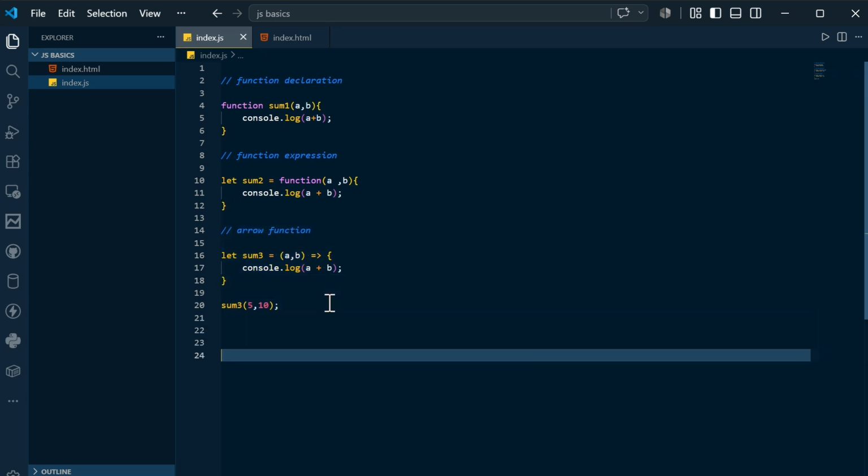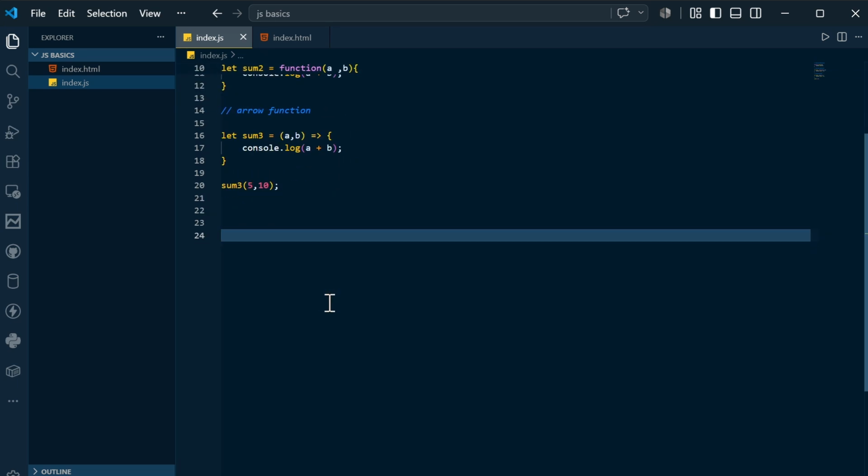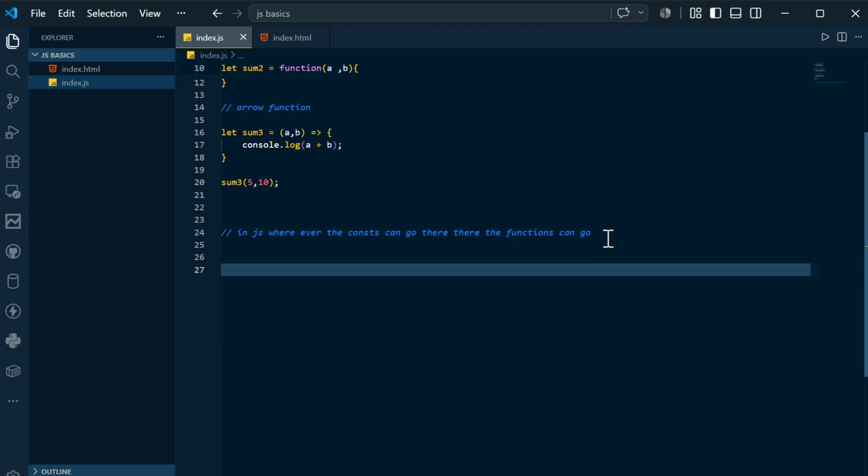Now I am going to tell you a very important point. In JavaScript, listen carefully, wherever the constants can go, there the functions can go. This is very important. If you understand this, then the whole of JavaScript is in your hands. So what is meant by this, I will explain in detail.